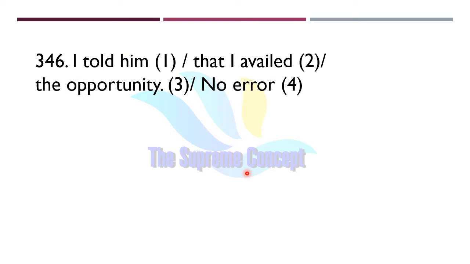Well, we have covered up to 345 questions in our previous classes. So today we will continue with question number 346. This question says, "I told him that I availed the opportunity." So it's your time to figure out in which part the error lies in this question.